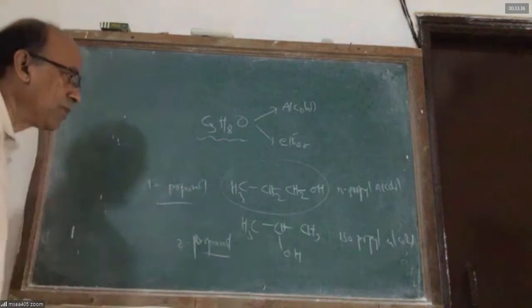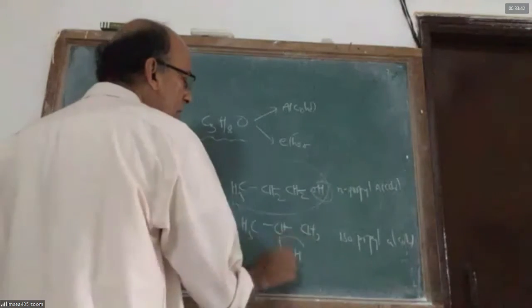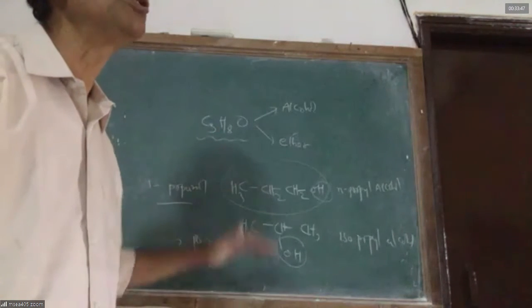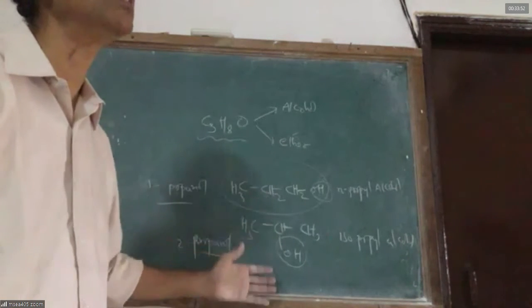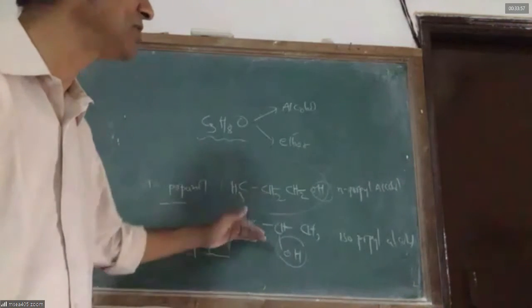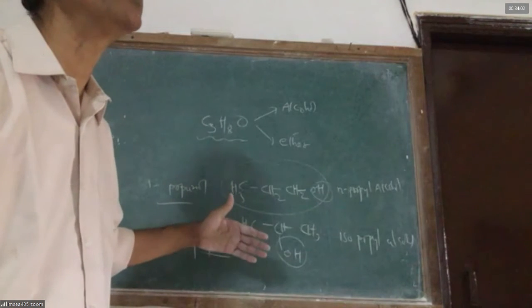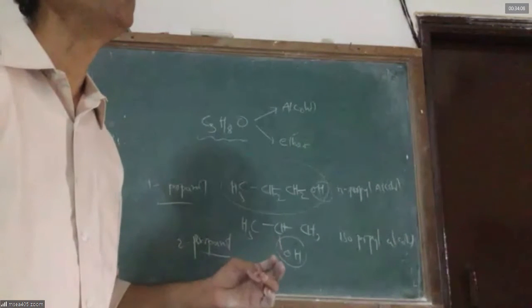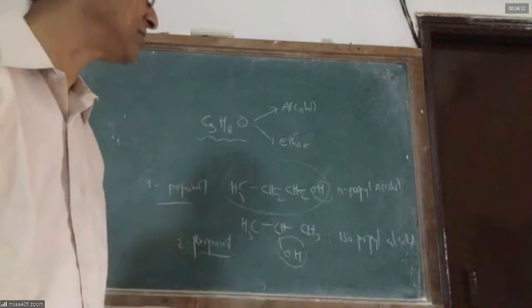Now, because these two compounds are alcohols, they have an OH group. They react with sodium, and they can react with acids to give esters. On heating with sulfuric acid, they lose water to give alkenes like propene. Both give the same product, propene. Instead of sulfuric acid, you can heat with Al2O3 or P4O10 to get alkenes. Sulfuric acid, P4O10, phosphoric acid can all remove water; they are dehydrating agents.